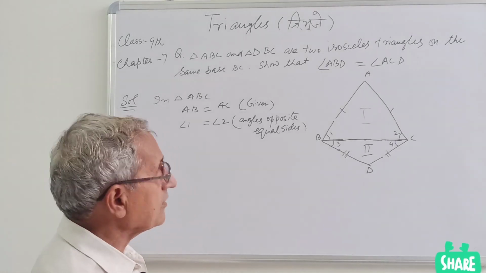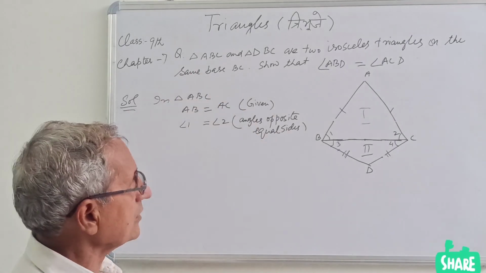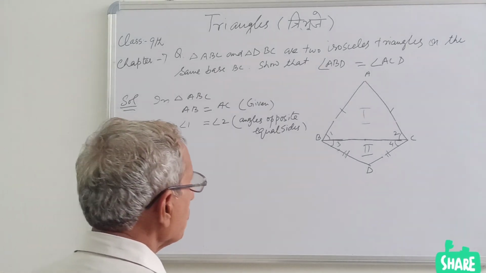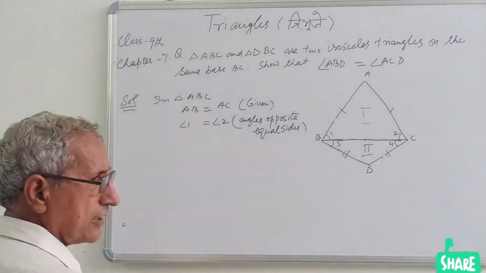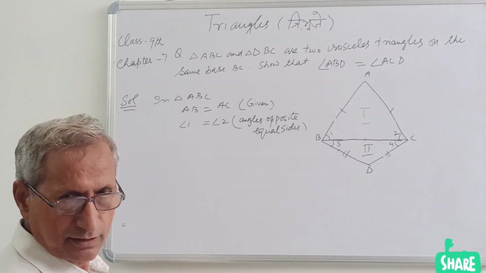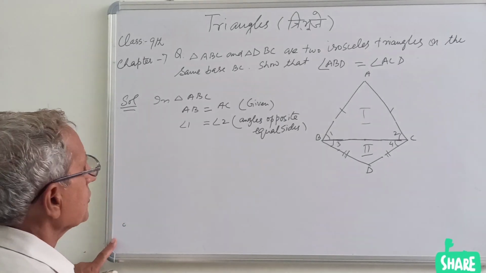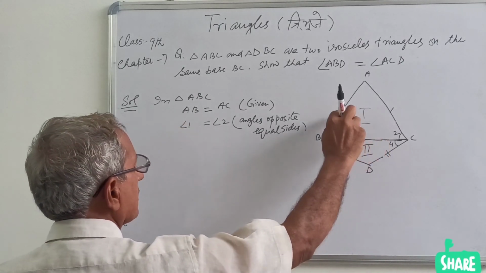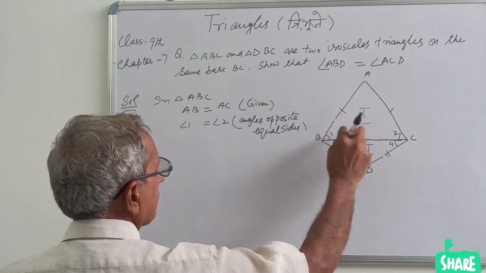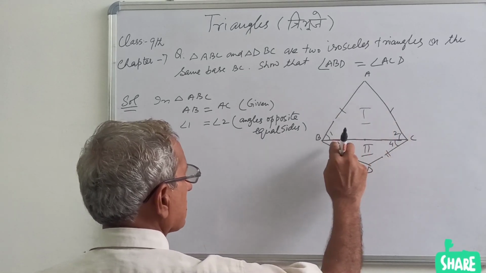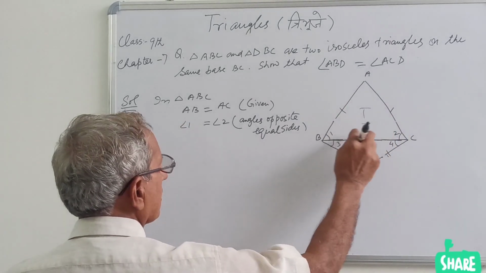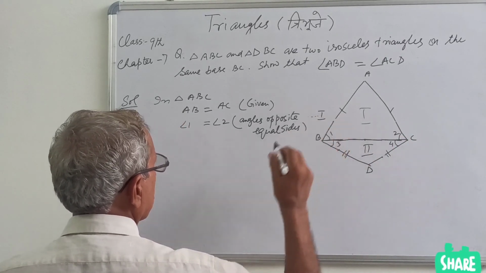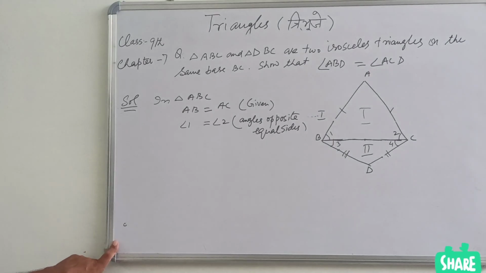There are two methods for this exercise to be solved or proved. You can prove it in two ways. First, we are taking for you the simplest method. So we have taken this triangle. In this triangle, this side is equal to this side. So the opposite angles of equal sides, angles 1 and 2, are equal. Mark it equation number 1: angle 1 is equal to angle 2.